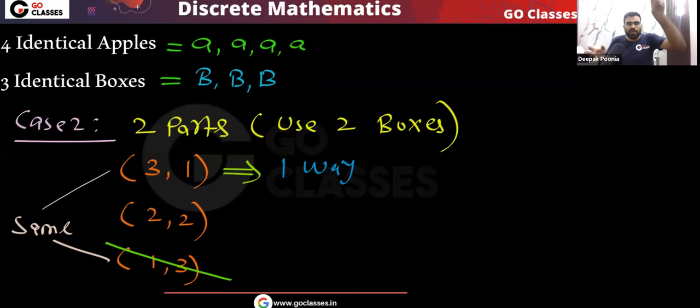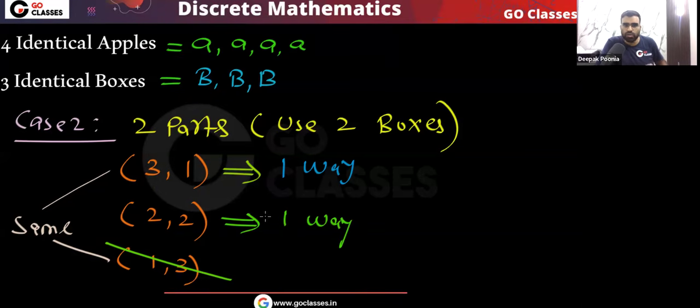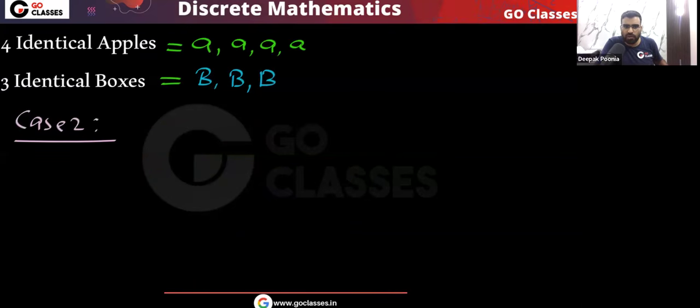So I can take any three apples, put them in one box, and one apple in another box. So there is only one way. Similarly, here, 2, 2. In one box, I am putting two apples. In another box, two apples. Again, there is only one way, because all the apples are identical, all the boxes are identical. Did you notice one thing, that whatever distribution you create, for every distribution, there will be one way only? Yes or no? For every distribution, we will get only one way.